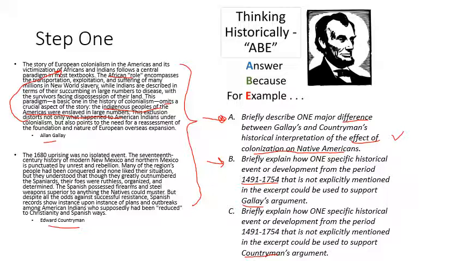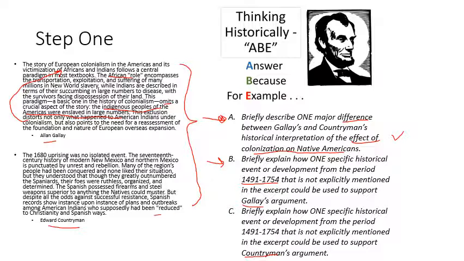The Spanish possessed firearms and steel weapons superior to anything the natives could muster. But despite all the odds against successful resistance, Spanish records show instance upon instance of plans and outbreaks among American Indians who supposedly had been, quote, reduced to Christian and Spanish ways.